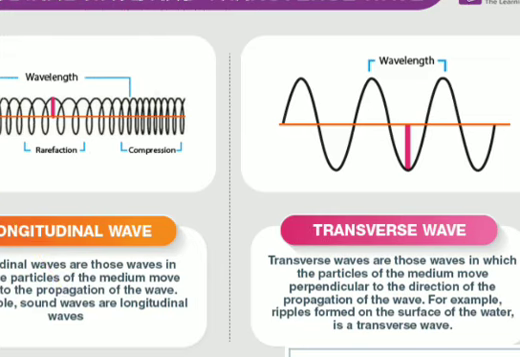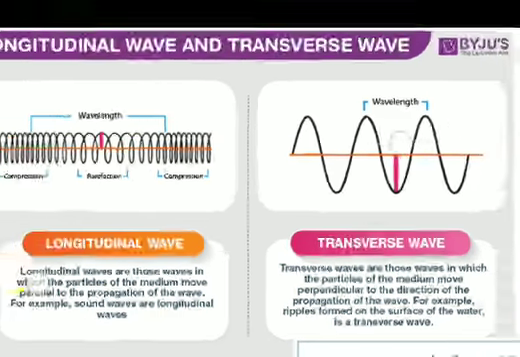Another example of a transverse wave is the light wave. In the case of a light wave, there is an electric field inside it and a magnetic field inside it, and both these fields are perpendicular to each other, and they are also perpendicular to the direction of propagation of the wave. So such a wave is called a transverse wave.